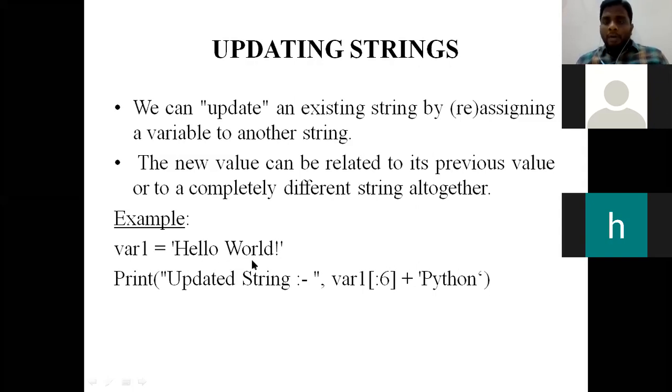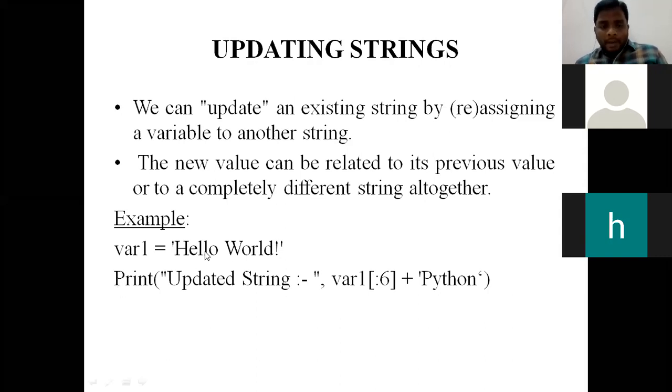Now I want to update that particular string to hello Python. How can it be done? Look into the last print statement. See here, this particular P is in lowercase letter. Since Python is case sensitive, here in the print statement it came out wrong. Remember that the print function will be in lowercase letters.